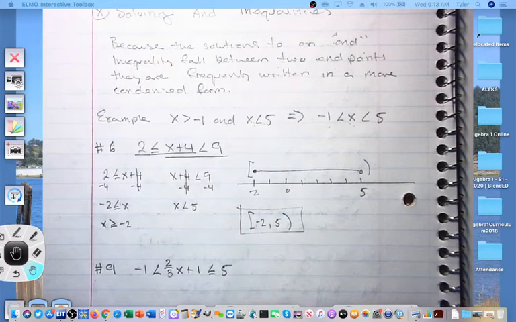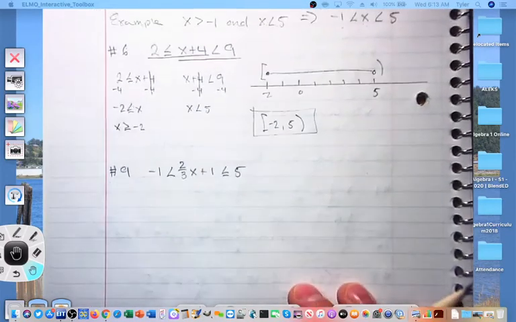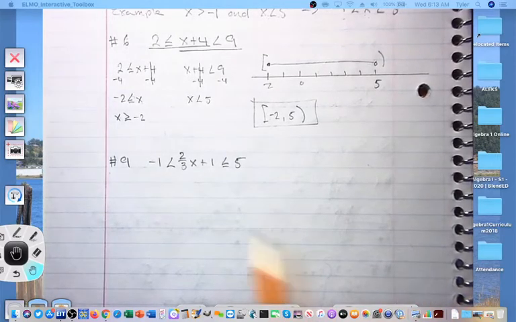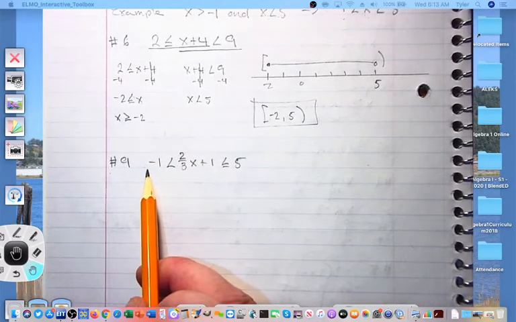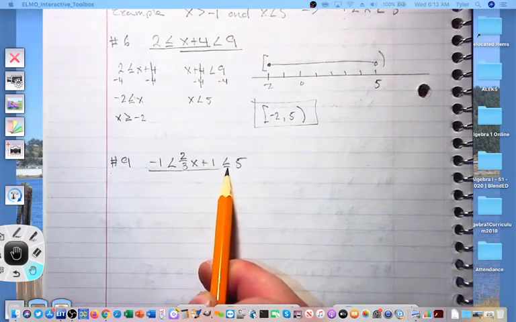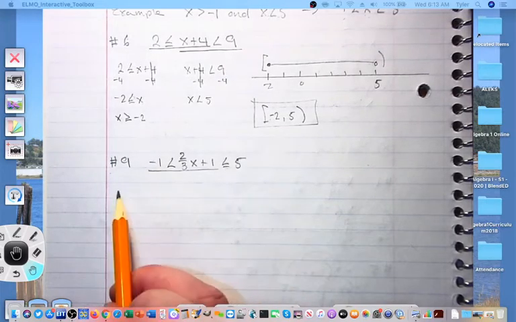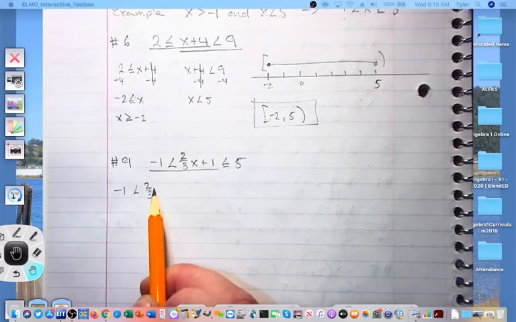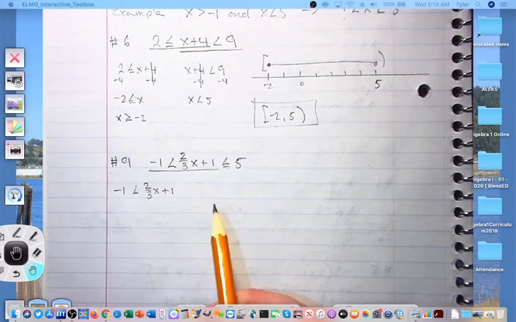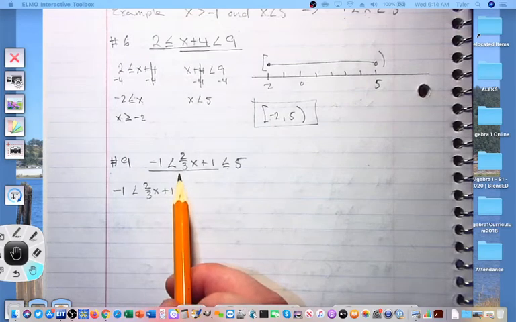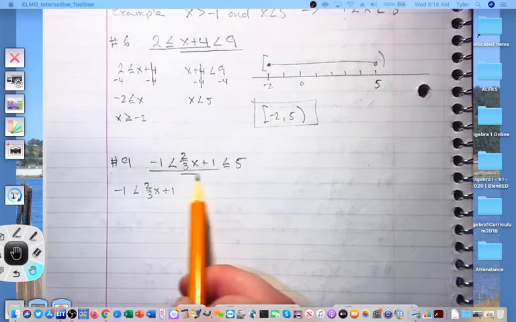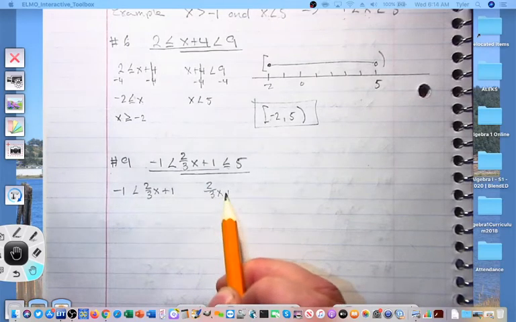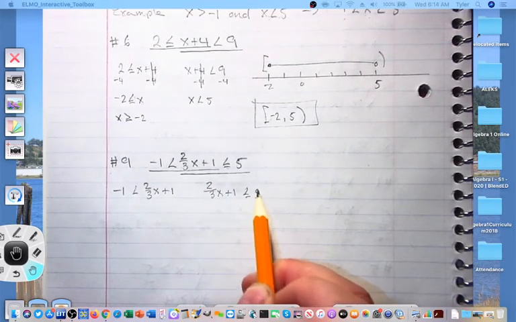I'm going to do just one more of these with you. I chose number 9 because it includes that fraction. Let's go ahead and start by writing our inequalities separate from each other. So all the way to the left up to the second inequality symbol, that's a -1 less than 2/3 x plus 1. And start after the first inequality symbol all the way to the end of the second. We have 2/3 x plus 1 less than or equal to 5.